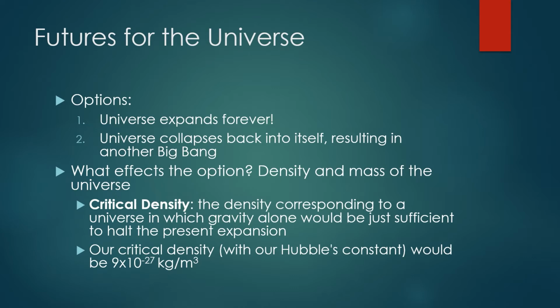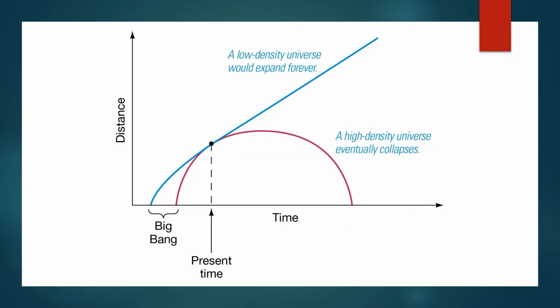The dividing line here is the universe's critical density. The density corresponding to a universe in which gravity alone would be just sufficient to halt the present expansion. With a Hubble's constant of 70 kilometers per second per megaparsec, this critical density is 9 times 10 to the negative 27th kilograms per meter cubed, which is a very low density. However, recent studies show that gravity may not be the only factor influencing these 2 options. What do you think it could be? Basically, what we're seeing right now is a high-density universe over time would eventually collapse, and a low-density universe would expand forever.